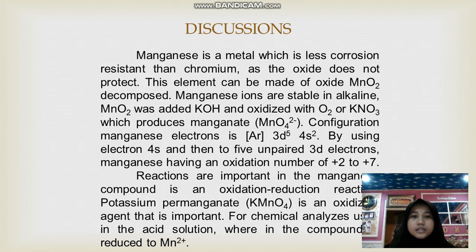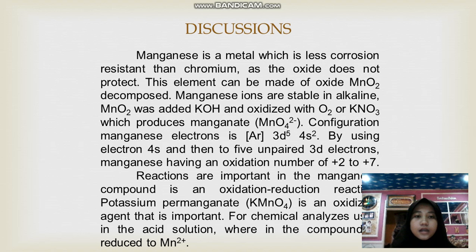Discussion. Manganese is a metal which is less corrosion resistant than chromium, as the oxide does not protect. This element can be made of oxide; manganese oxide decomposes. Manganese ions are stable in alkaline.